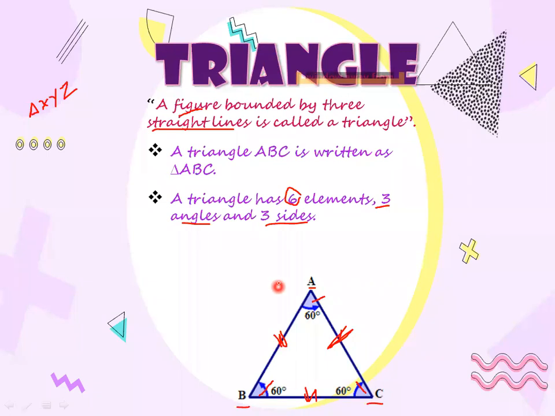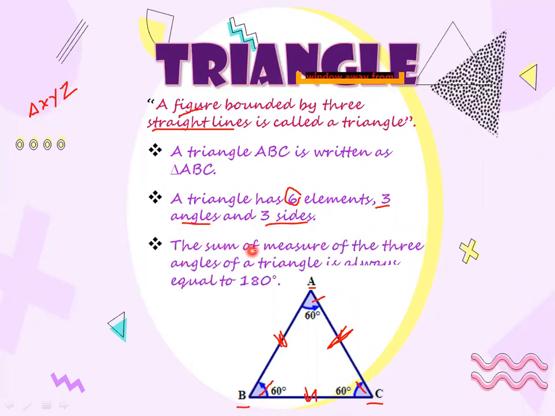So in total, any triangle has 6 elements, 3 angles and 3 sides. Okay, then the sum of measure of the 3 angles of a triangle is always equal to 180 degrees. Sum of measure means when you are going to add the measurement of the angles of the given triangle.